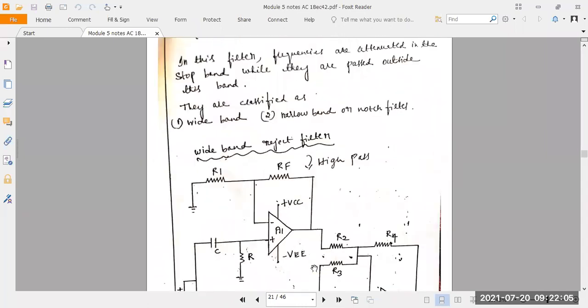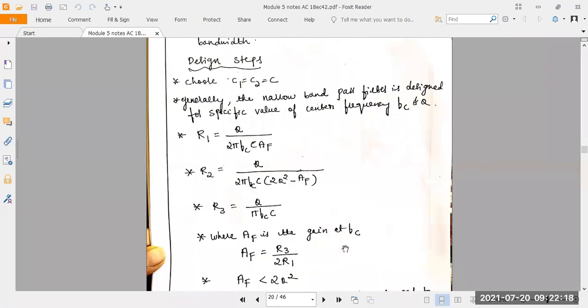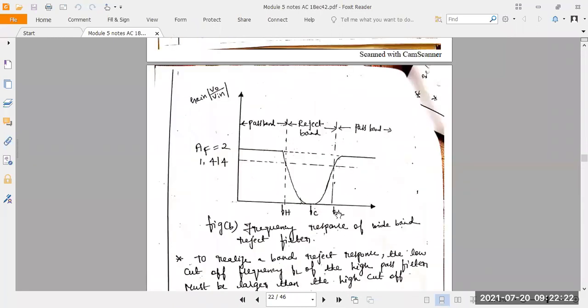Understood? In the earlier figure, what did you take here? FL and FH. You note FL and FH there because we are going to increase the frequency from lower to higher, FL to FH. But when you come to the band reject here, you have to write it in reverse, FH and FL. FH and FL means the frequency is decreasing from maximum to minimum. Like that, you have to consider.